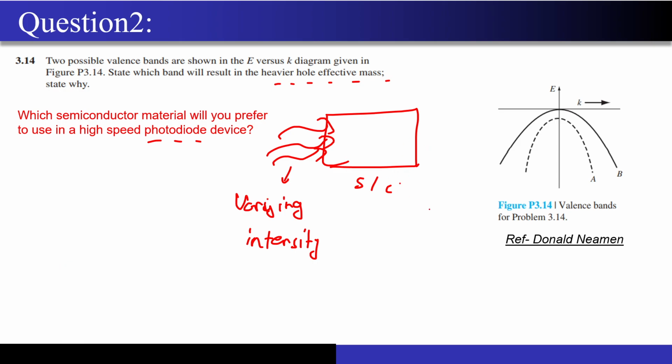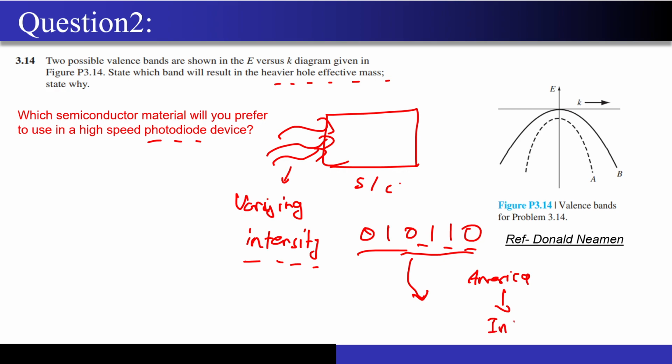Now you will have lasers, and the laser's intensity won't be constant, because the laser has to carry some information. That means if you have 0, 1, 0, 1, 1, 0, this is the information that you have converted from analog to digital. And if you want to transmit it, let's say from America to India, then according to these bits, some parameter of the laser has to vary, and you vary the intensity according to these bits, right?